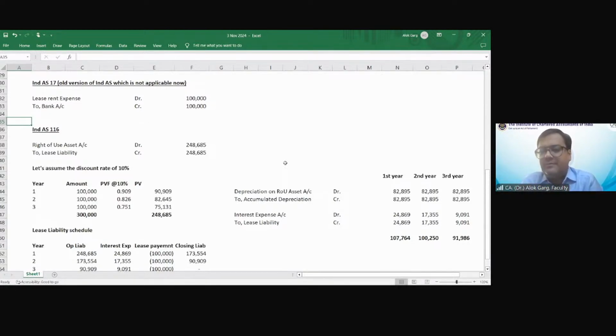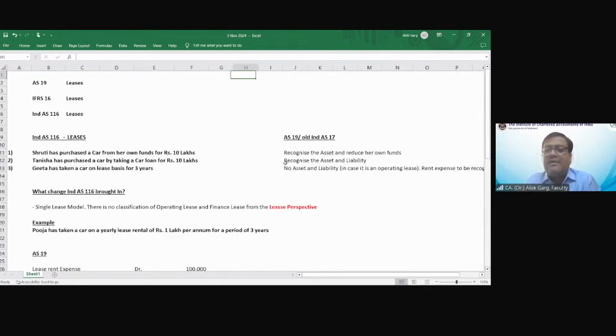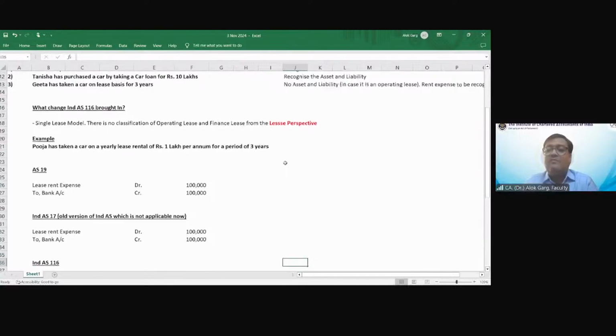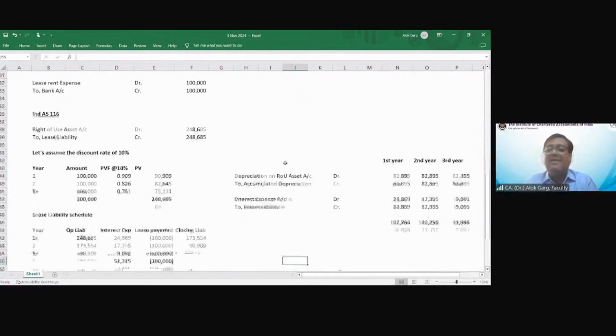What will you credit? If you would have bought that flat, bought that asset from your own funds, what was the accounting entry? Asset account debit to bank account. If you would have bought this asset from a loan, you will make an entry asset account debit to loan account. But if you have taken an asset on a lease basis, you are debiting a right to use that asset. But what credit you will do? The credit is again lease liability. The same accounting which we are doing in finance lease in AS 19. Hence the present value of the lease payment is what we have debited as an asset and what we have credited as a liability.